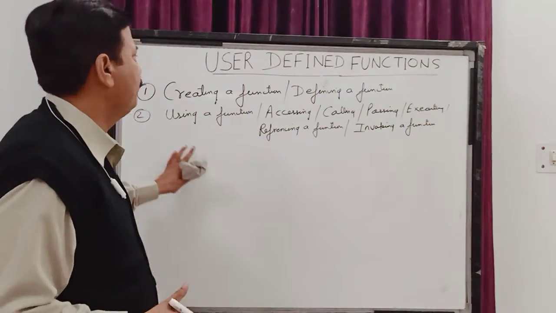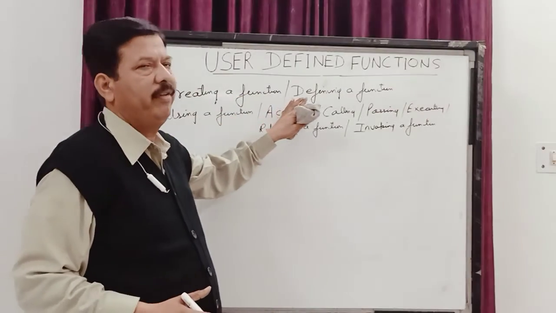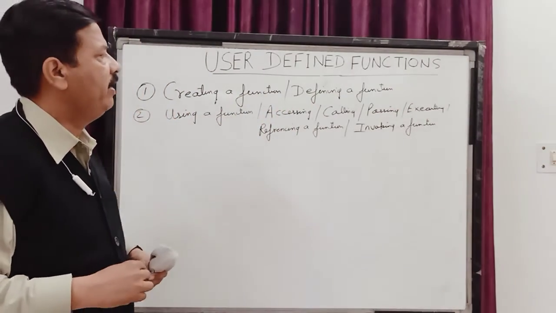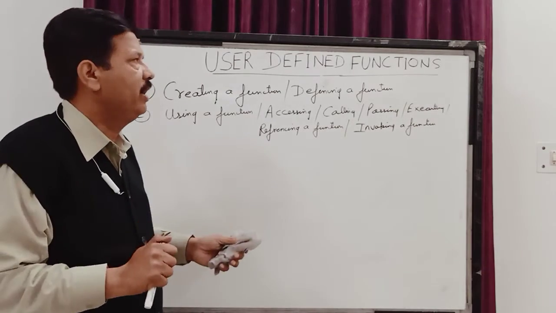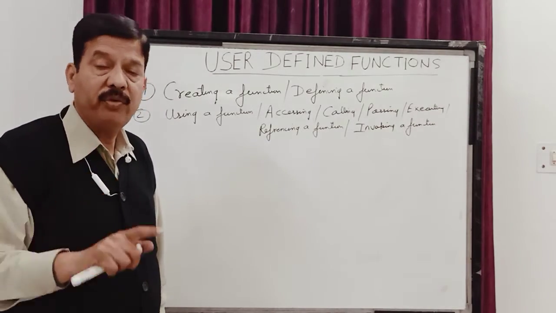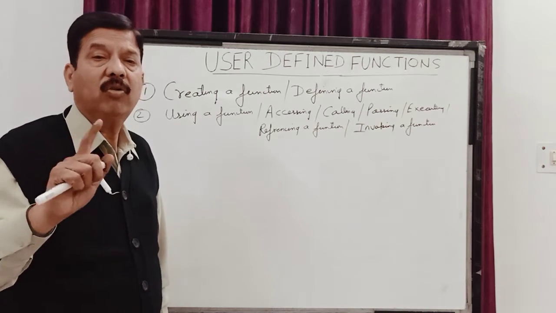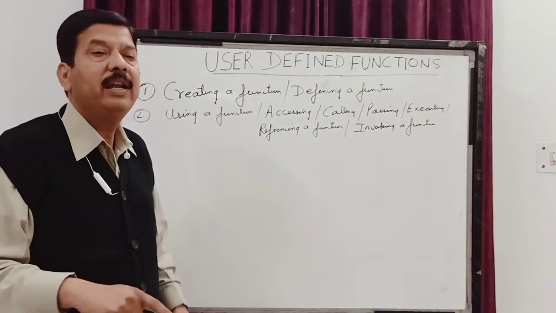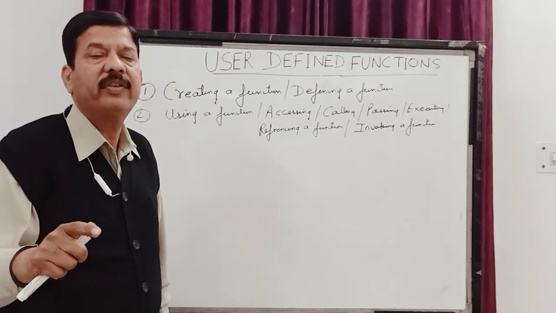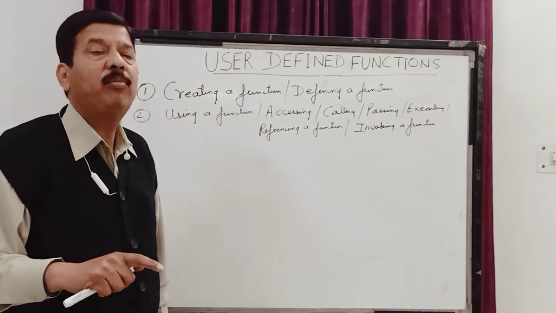So children, it is a two-step process. When we want to use a function, it must first be created or defined, and then it must be used. I hope this is clear. So I have discussed what is a function. A function is a member of a class and it is the executable part of the program. It is also called a method in Java. In other languages it is called subprogram, subroutines, procedures. You can even call it modules.